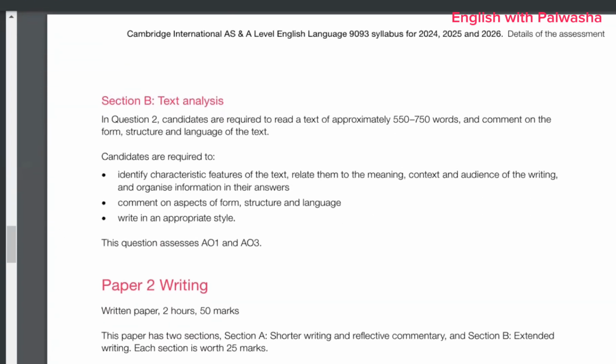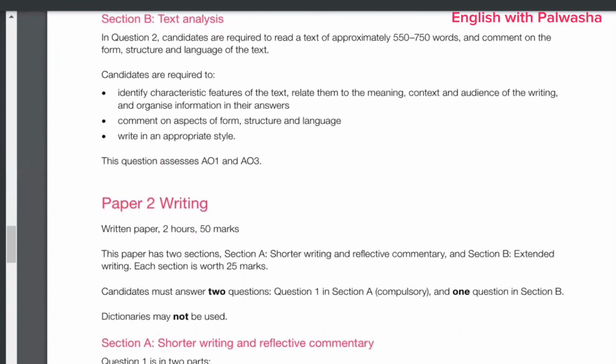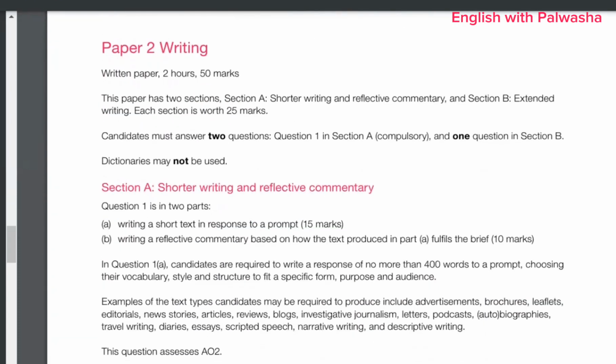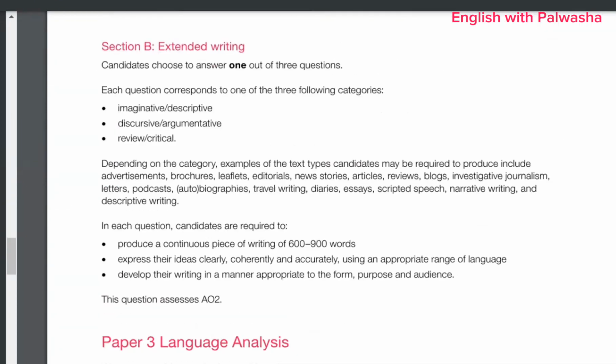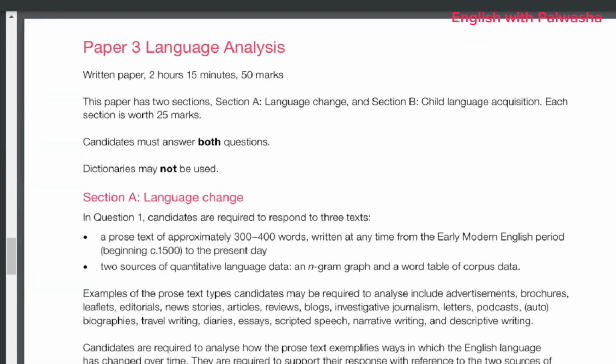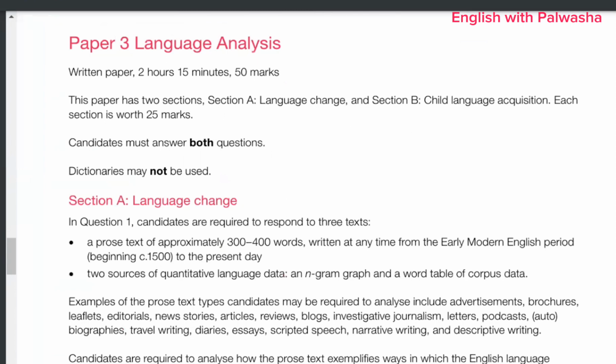Today I'm going to discuss basically papers 3 and 4, because paper 2 is already done. I'm scrolling down, so you can take a screenshot and get a better idea of what kind of paper 3 it is. Paper 3 is language analysis, a written paper of 2 hours, 15 minutes, worth 50 marks. This paper has 2 sections, which you are already aware of. Section A is language change. Section B is child language acquisition, each worth 25 marks. You must answer both questions.